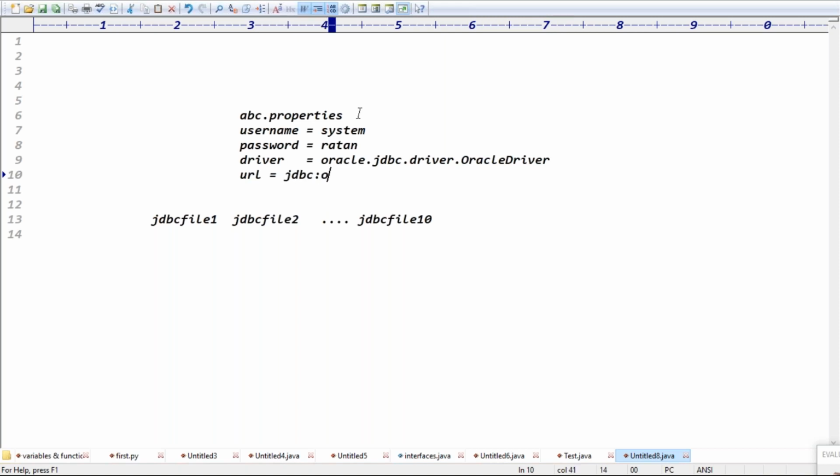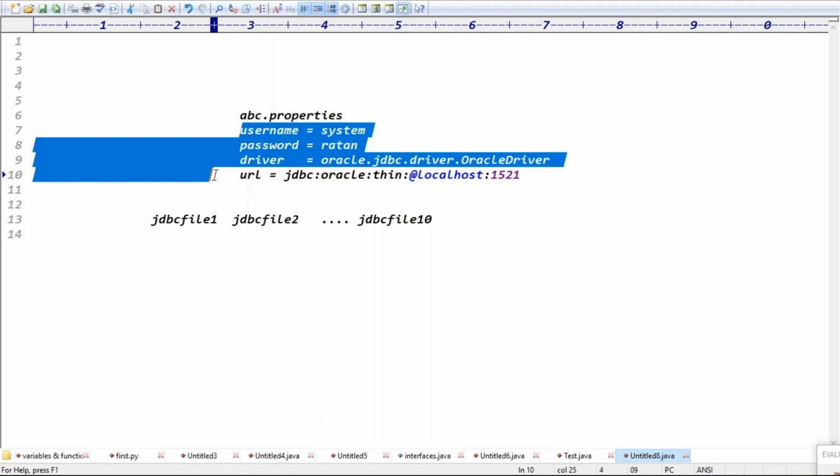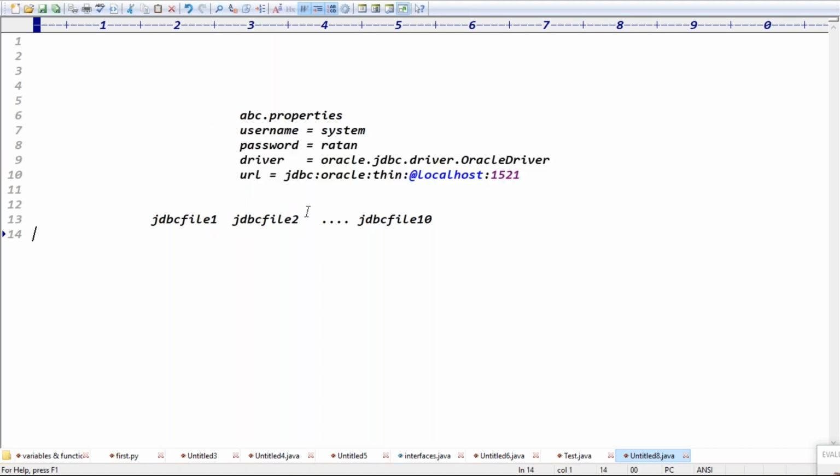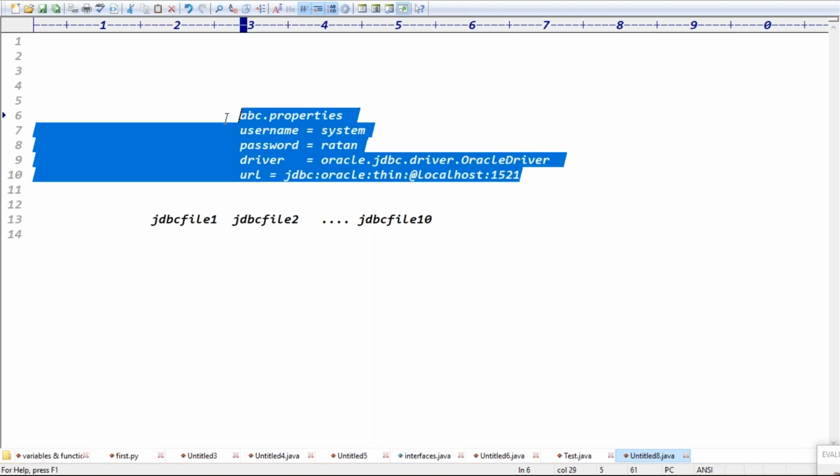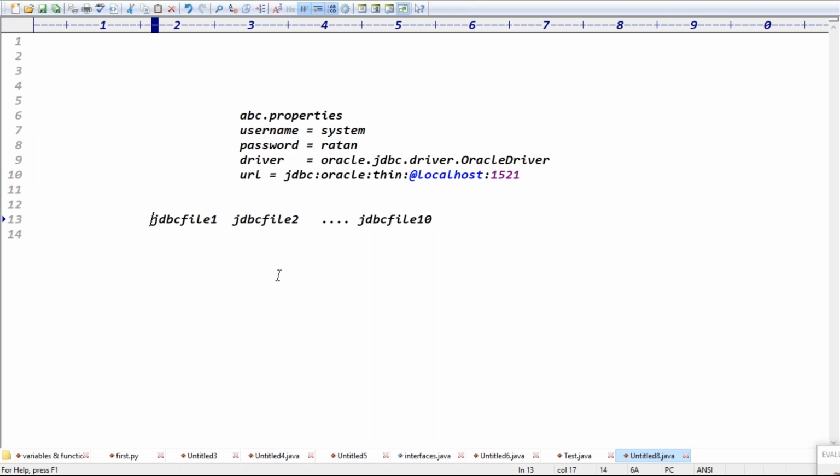jdbc:oracle:thin:@localhost:1521. Definitely in this one it is mostly 1521. In some cases the IP address is changed, in some cases the username is changed, in some cases the driver class name is changed, or the password will be changed, right? These kinds of properties, guys, don't hard code in the JDBC files. Instead, I take them into the property file, and the JDBC files will get the data from the property file and use it to create the connections and all, right?